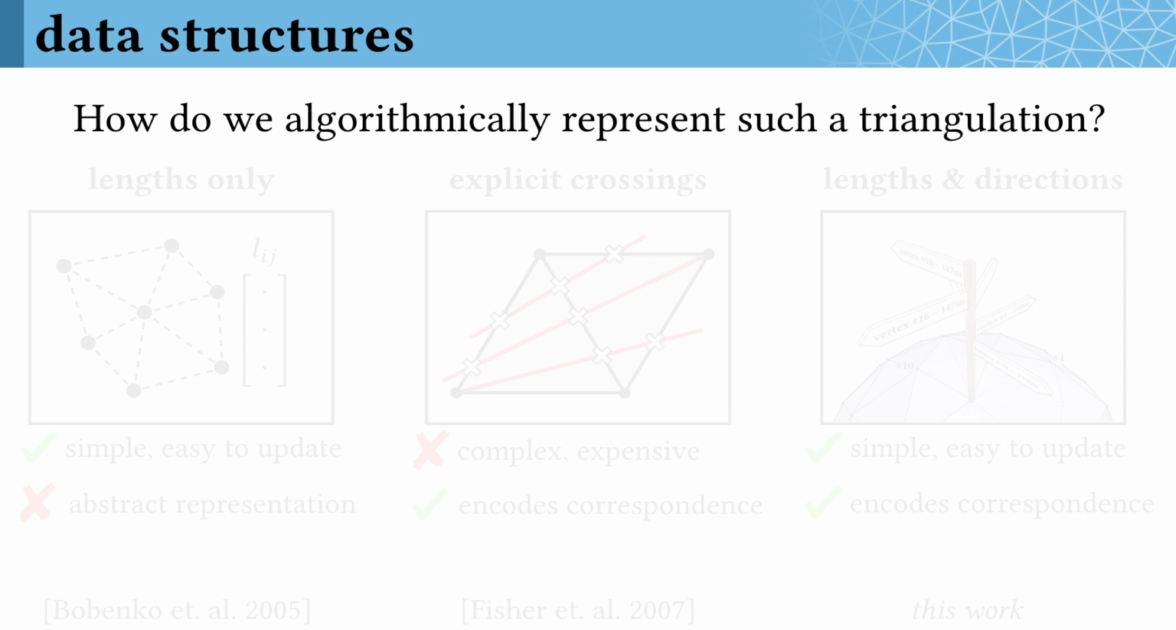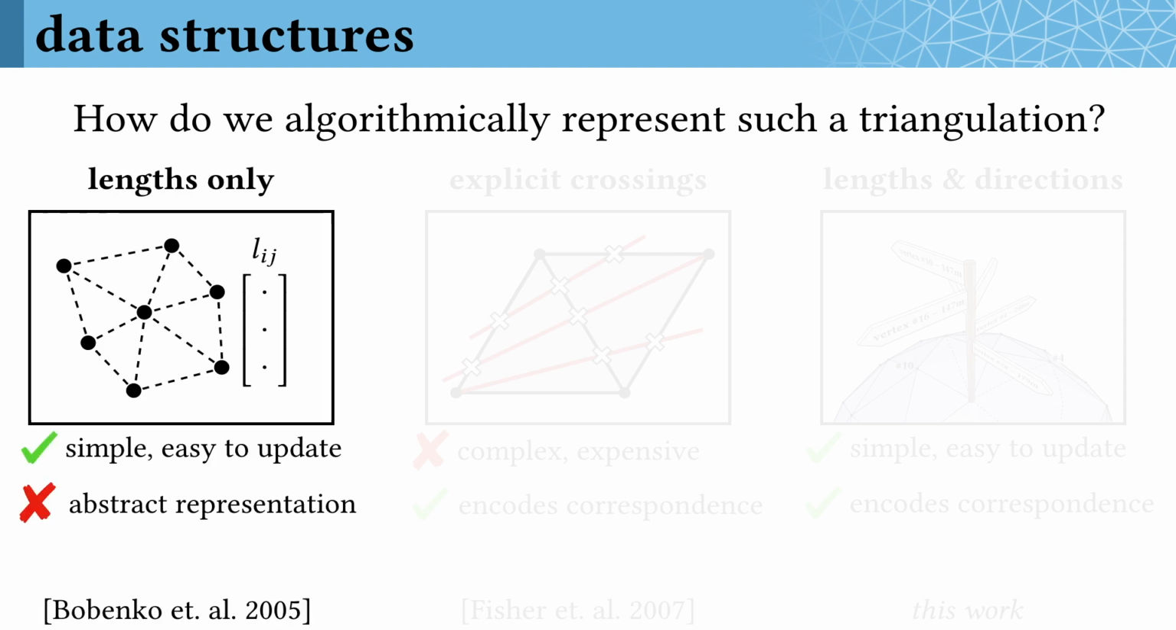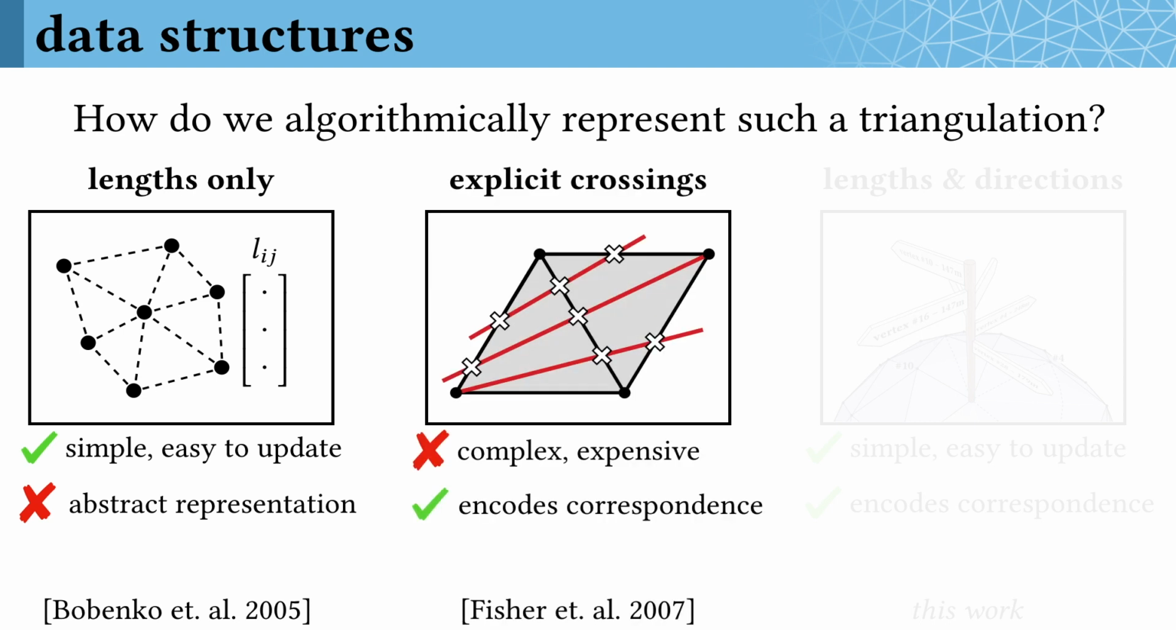Well, there have really only been two previous approaches. A first idea is to store only the mesh connectivity and edge lengths of the intrinsic triangulation. This is elegant and easy to work with, but unfortunately important information has been lost. You no longer know the relationship to the underlying surface. A second idea is to explicitly store every location where the underlying mesh and the intrinsic triangulation intersect. This is informative, but it's cumbersome and expensive to work with.